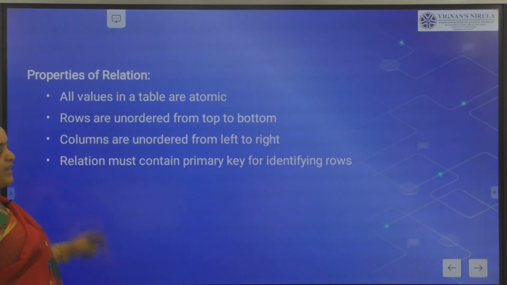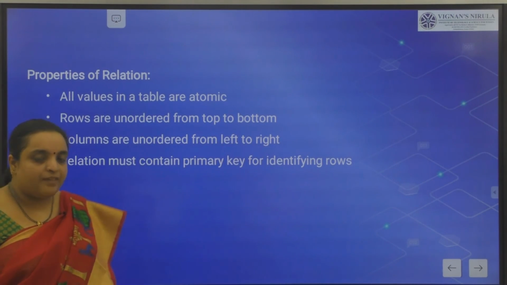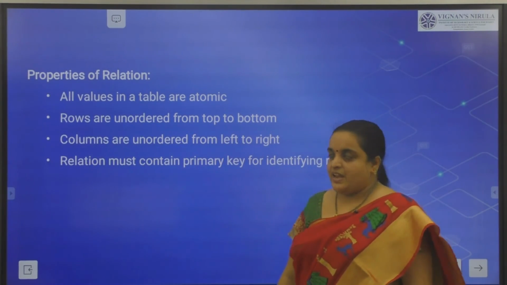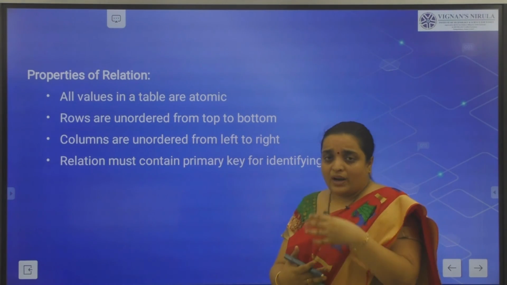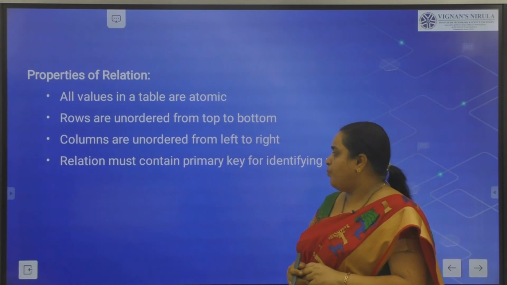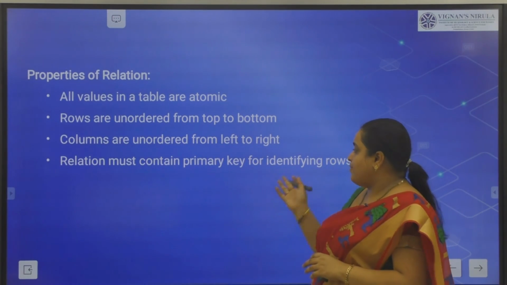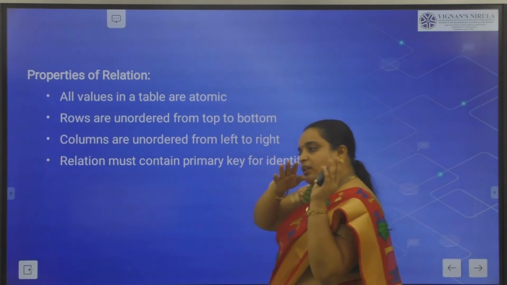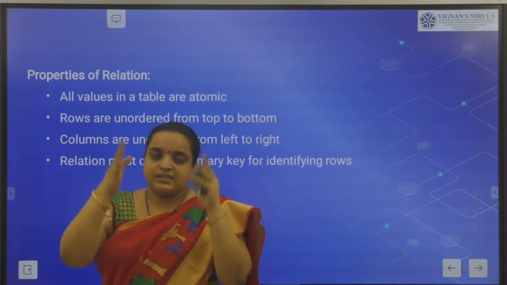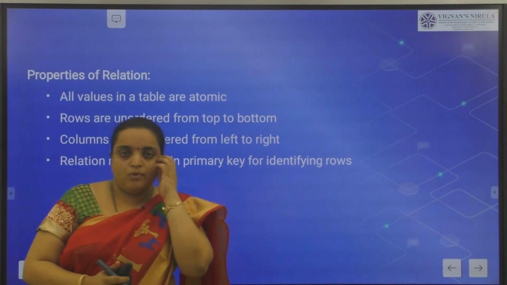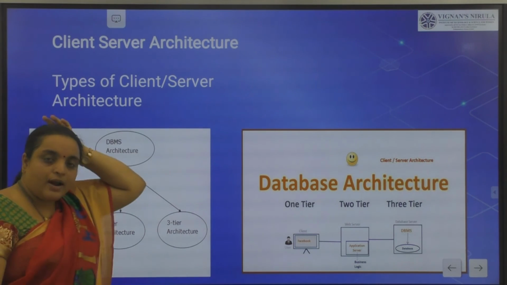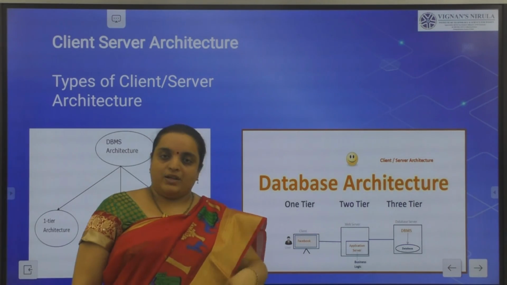So, what are the properties of a relation? In the relation table, all the values are atomic in nature, and rows are unordered from top to bottom. Columns are also unordered. A relation must contain a primary key for identifying tuples. We can write the columns in whatever manner we need, and they will be unordered in the table also. Clear? Next, talking about the client-server architecture of a database management system.